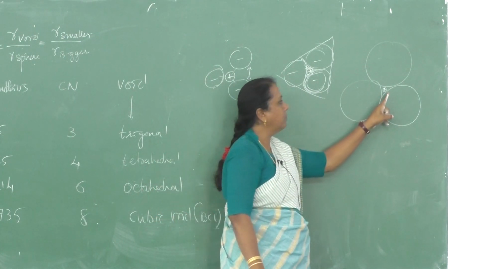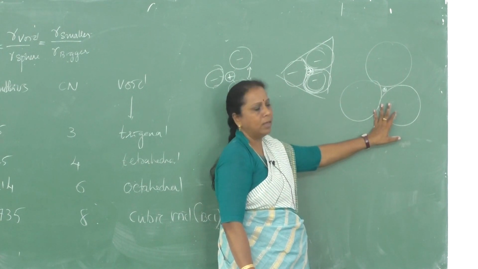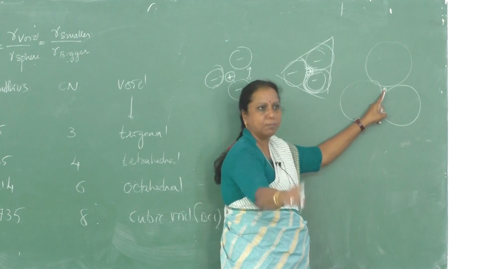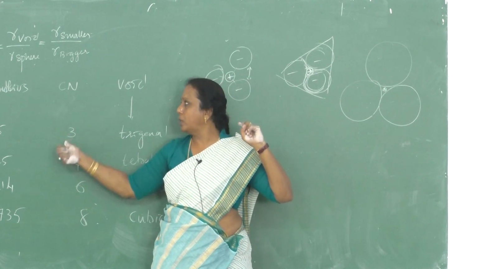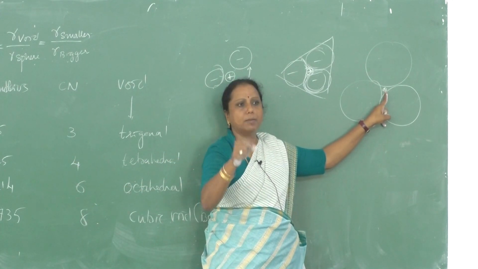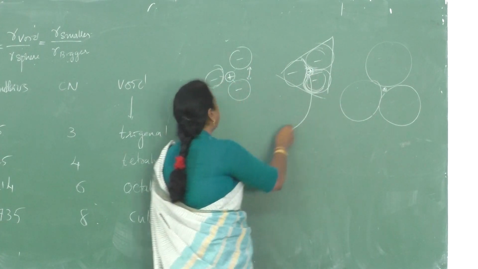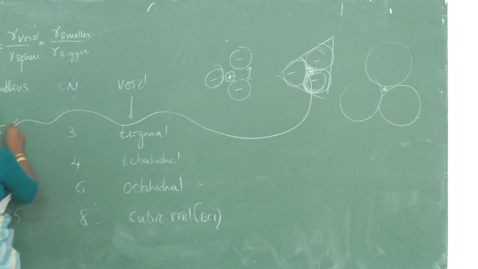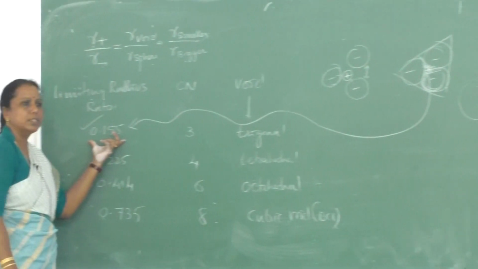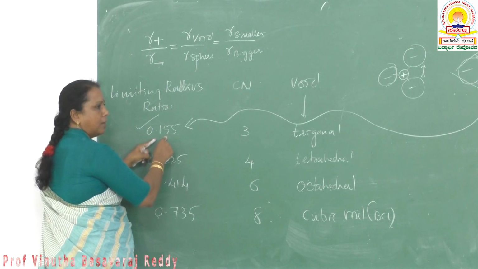So if the cation is very small compared to the anion, this size is not permissible for crystals with what coordination number? 3. This size of the cation is not permissible. The maximum permissible size is the one we have calculated. That is the limit of the cation compared to the anion size. What is that value? 0.155. Okay.